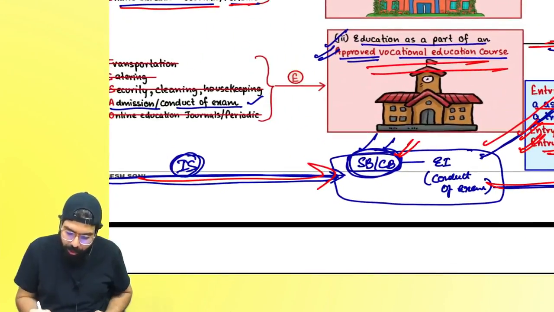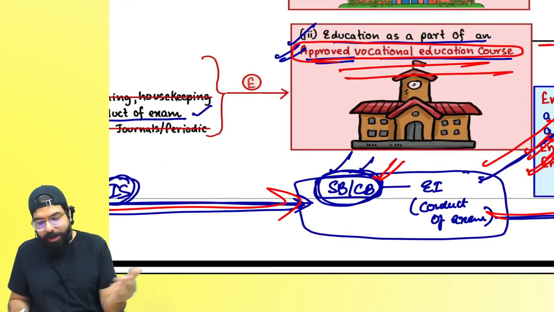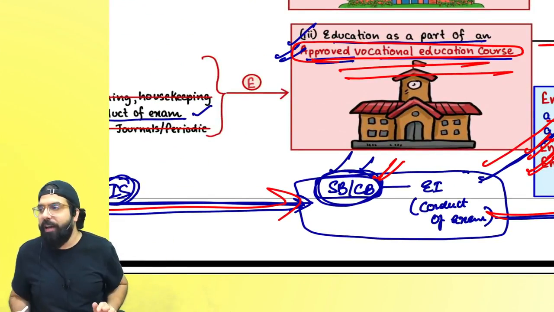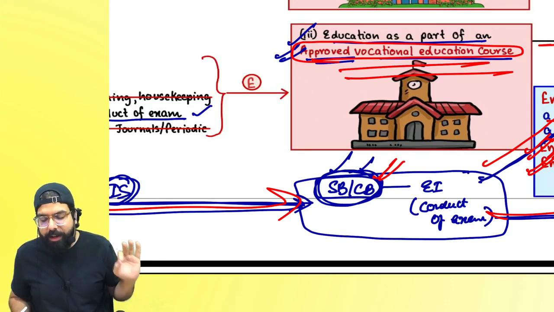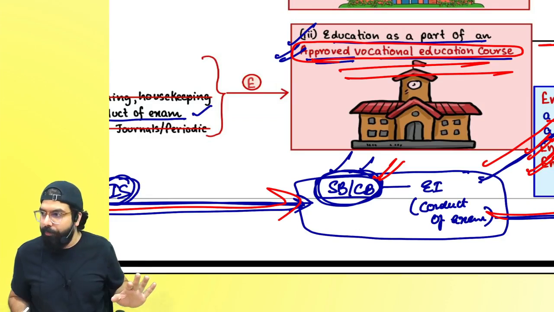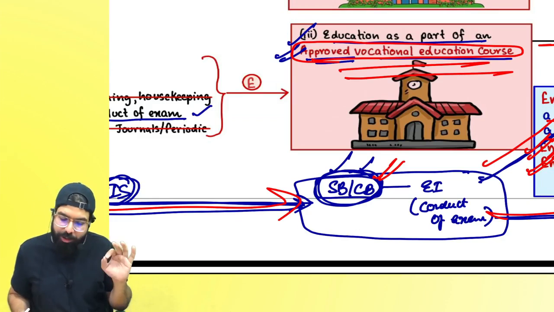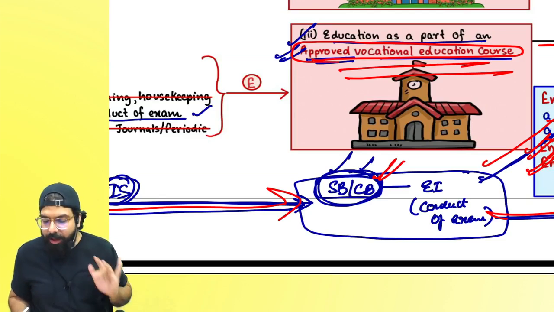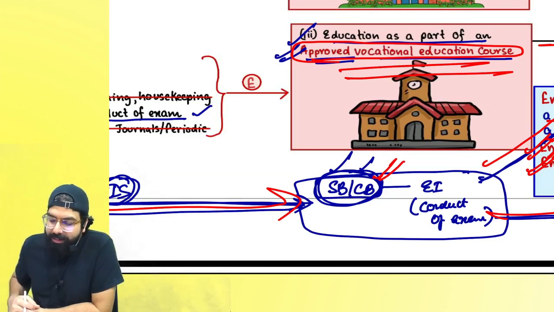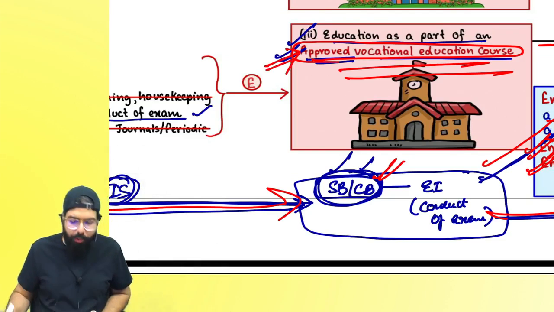Remember one thing, sir, what do you mean by approved vocational education course? I'll go ahead and tell you just for you to remember. An approved vocational education course means a course which is run by an Industrial Training Institute or an Industrial Training Center which is affiliated to the National Council for Skill Development, or it is a modular employable skill course approved by NCVT. What is NCVT, everyone? National Council for Vocational Training, run by a person registered with the Director General of Training.